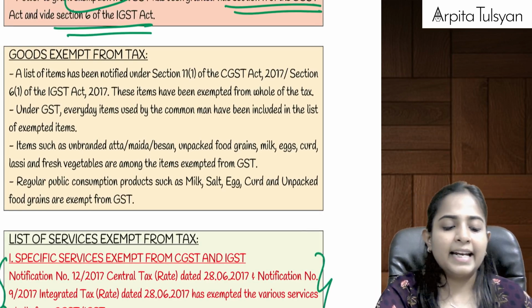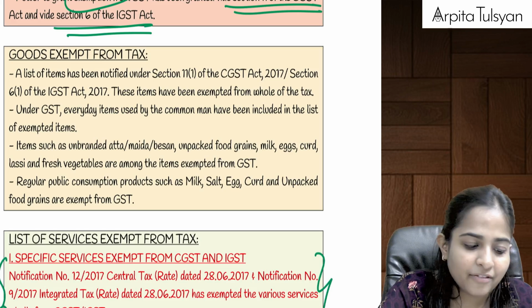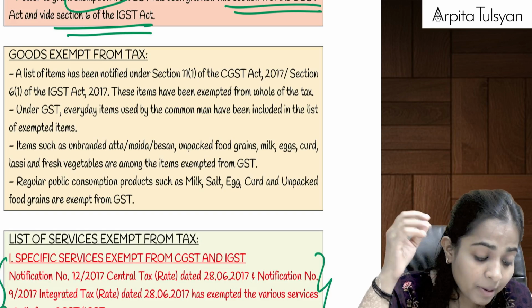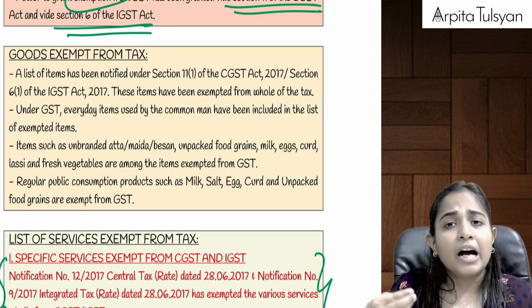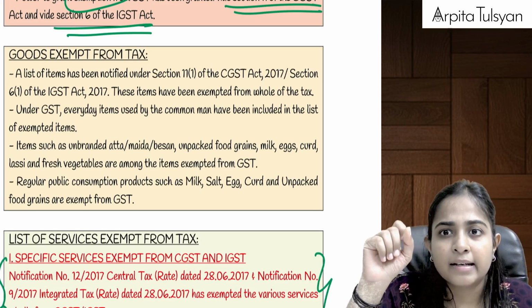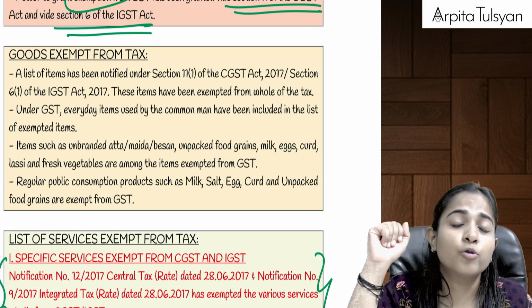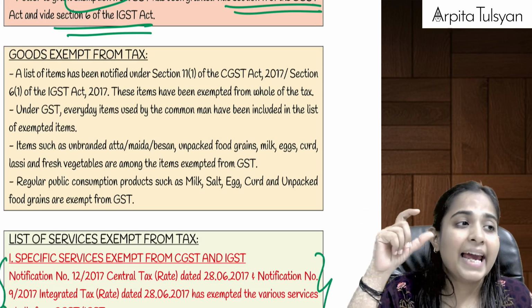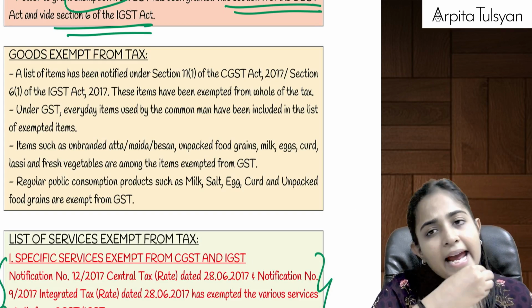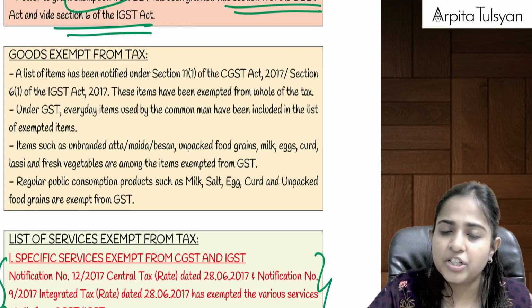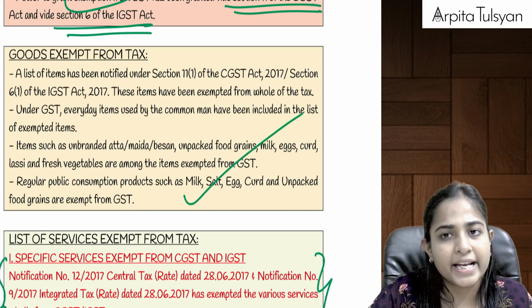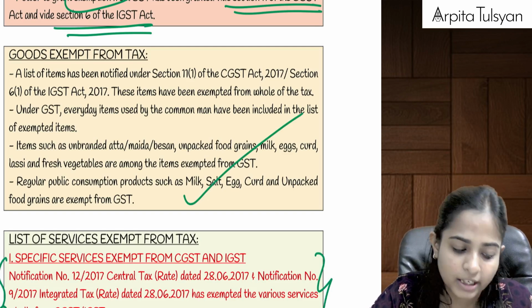First of all, they are telling that any such goods which are used in day-to-day activities and which are used by the common man, those items will be totally exempted from GST. Example, unbranded atta, besan, maida, normal unpacked fruits, vegetables, egg, curds, milk, etc. These items are required by every person, so on these items, GST will be totally exempted. They have just given some examples of that. We do not have the exact list of goods on which GST is totally exempted.